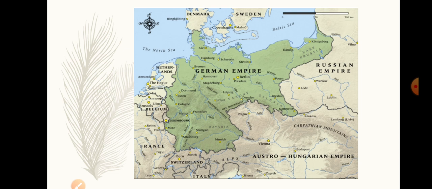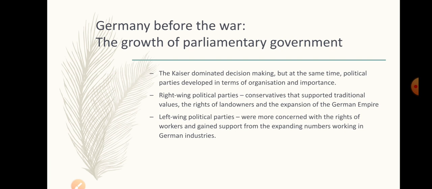Now let's take a look at the German Empire. After unification, the green shows the German Empire surrounded by other states: the huge and powerful Russian Empire, the Austro-Hungarian Empire in the south, and then some independent states like Switzerland, France, which is already a huge colonial power, the Netherlands and Belgium from the West.